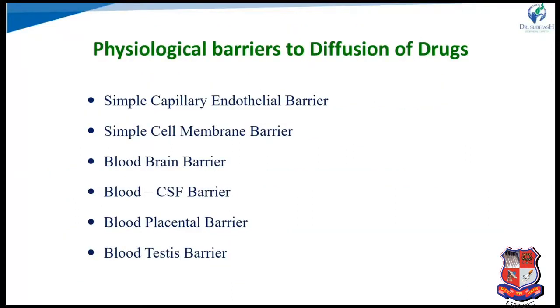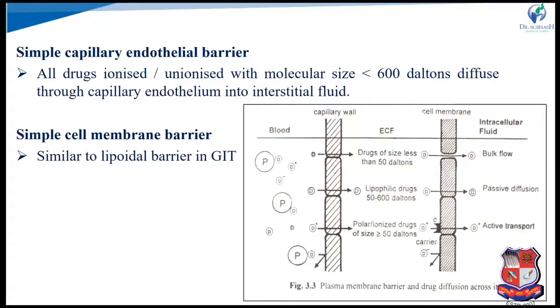Next, physiological barriers to the diffusion of drug. Here is the list of barriers that affect distribution: simple capillary endothelial barrier and simple cell membrane, blood-brain barrier, blood CSF barrier, blood placental barrier, and blood testis barrier. One by one we will see.